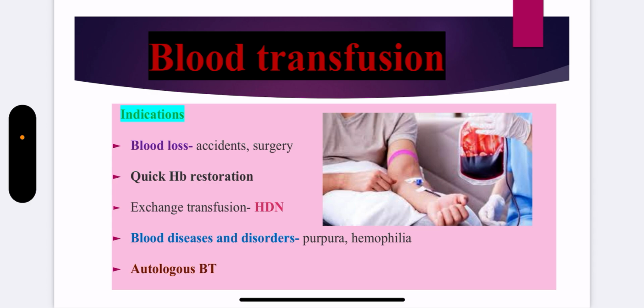What is autologous? Auto means self. So this is a form of auto transfusion, in which the person's own blood that has been drawn earlier is stored and is retransfused.